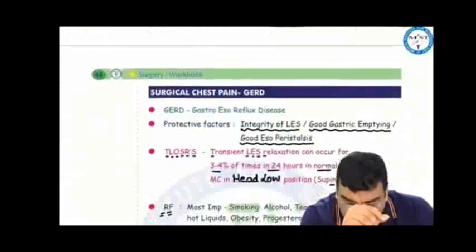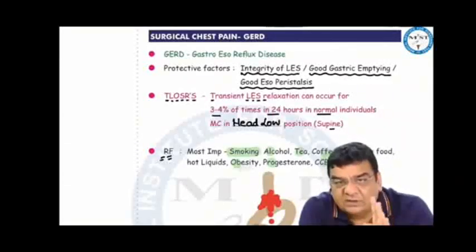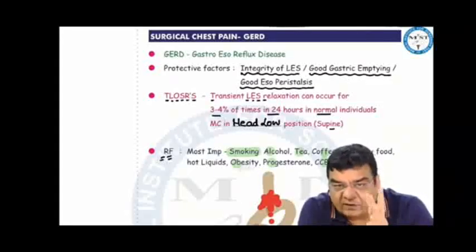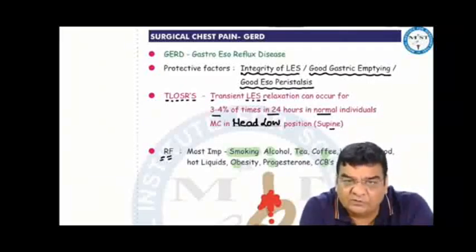Then we talk something about surgical chest pain or GERD. GERD is gastroesophageal reflux disease. Why do we not suffer from GERD? Because there are 3 important things: integrity of our lower esophageal sphincter, good gastric emptying, and good esophageal peristalsis. Despite this, all of us normal people can have transient lower esophageal sphincter relaxations for 3 to 4% of times in 24 hours, and these refluxes definitely will be more common in head-low position like supine position.